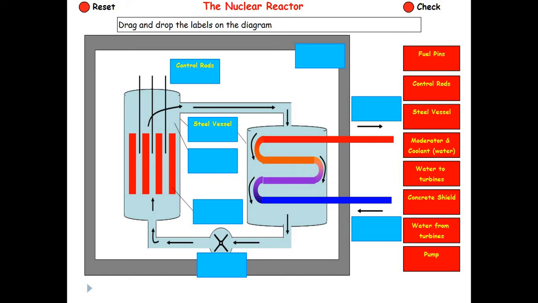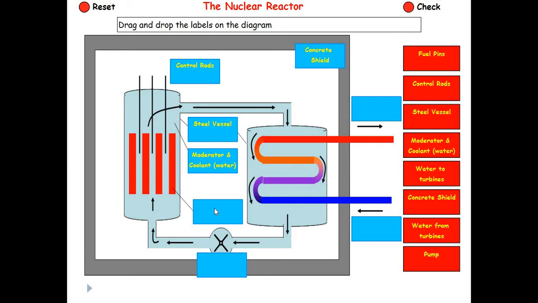See, wherever I have, if you can't see the pointer, okay, I'll take the pointer because I think you people can't see what I'm doing. Okay, so this one is the moderator. I'll put the moderator over here. What about this? Fuel pin. Kudus is saying whatever he has on the right corner, control shield. This one is the control shield. Okay. And what about the last box, this one? What about this one?